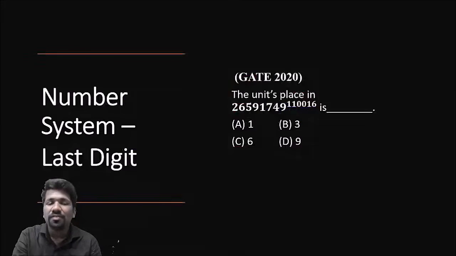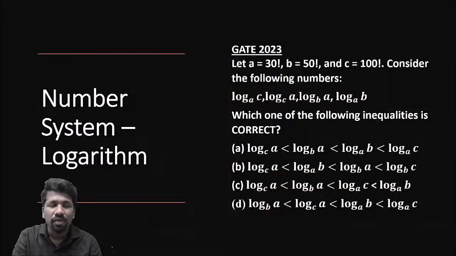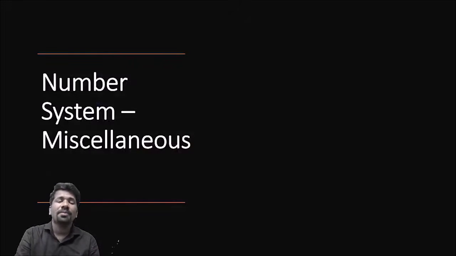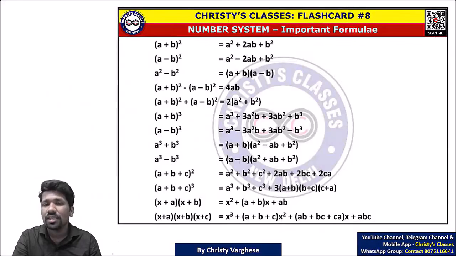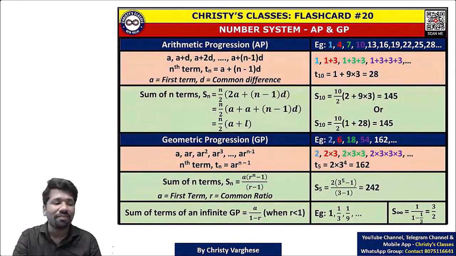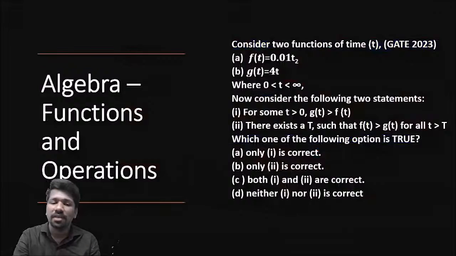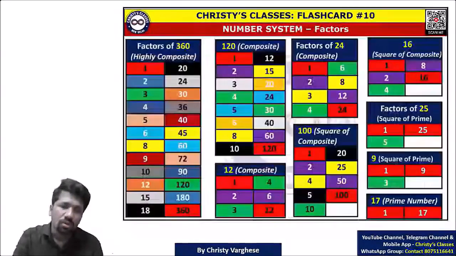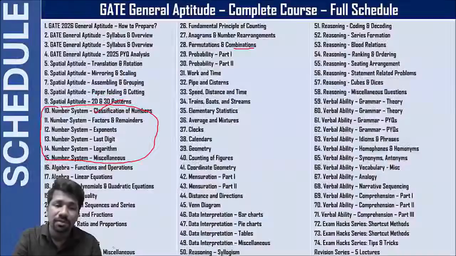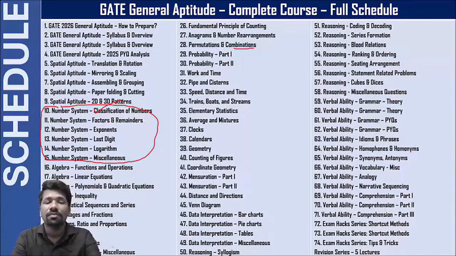So those are the number system topics. Now there will be a separate lecture for miscellaneous questions of number system. There we will discuss some things we haven't discussed in the other number system chapters, for example AP, GP, etc. So these are the number system units, all of your number system chapters. Hope you all got clarity. If you have any doubts you can mention. And those of you who are watching this as a demo video, do comment if you have any doubts or if you're getting clarity on the syllabus.